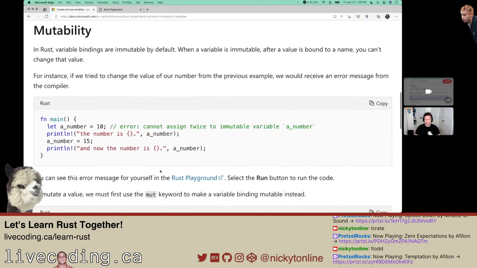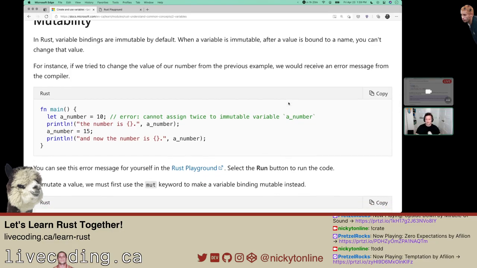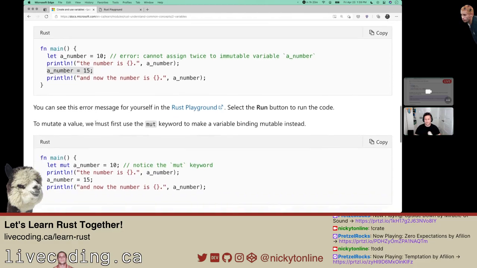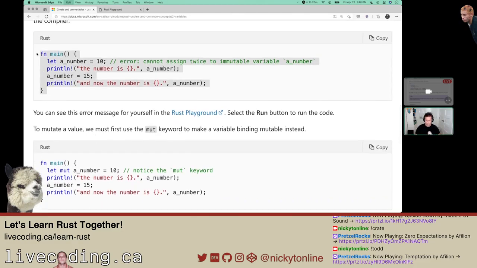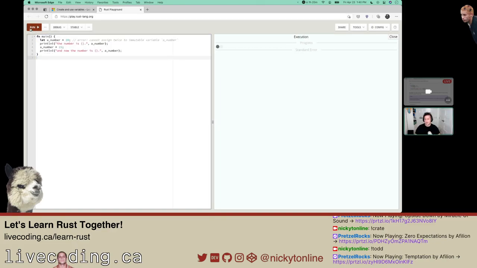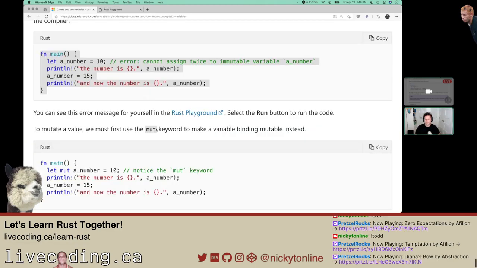Mutability. That means it can't be changed. If we try to change the value of our number from the previous example, we would receive an error message. I'm going to guess where they're going with this. By having things immutable by default, even if it might hurt your brain a bit at the start, it will potentially prevent errors. We can't assign it twice. I can't say a number 15 here. Let's go ahead and run this directly and see. Oops. I'm expecting a compilation error. Cannot assign twice to immutable variable a number. Makes sense.